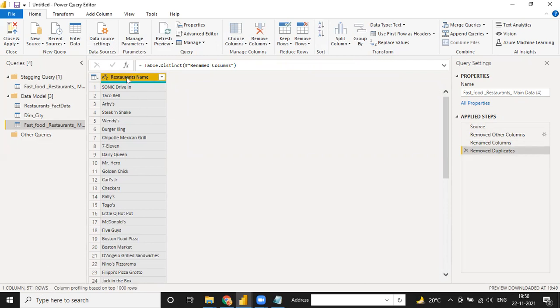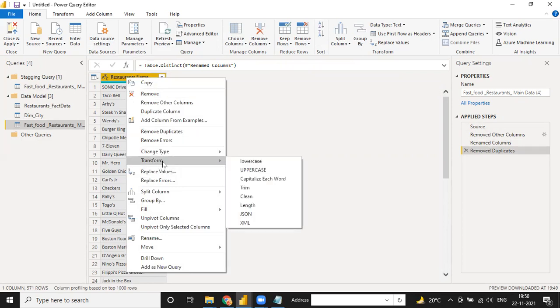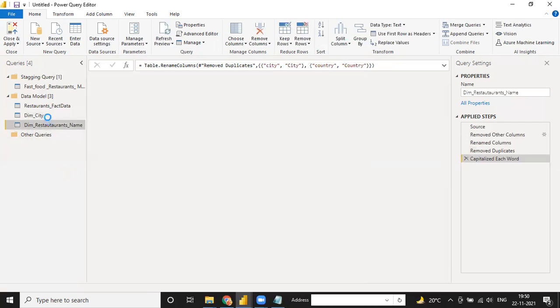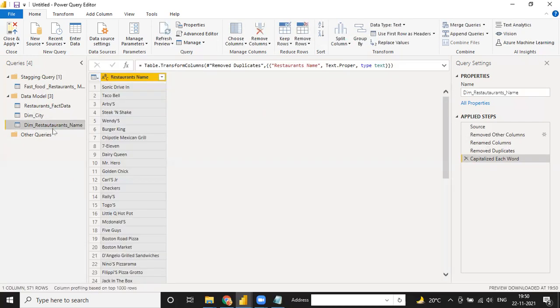And if you right click again, there is a transform option, and we need capitalize each word, which means for all the values, only the first letter of each word is capitalized and the rest is small. Okay, in the same way, this table is known as dim restaurant name. This is your name data. So this one is your fact data, this one is city, and this one is restaurant name wise. So we have a total of three tables in our data.